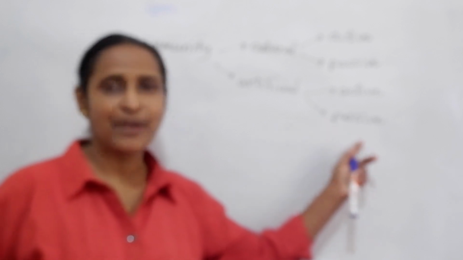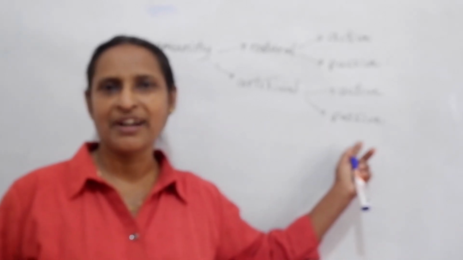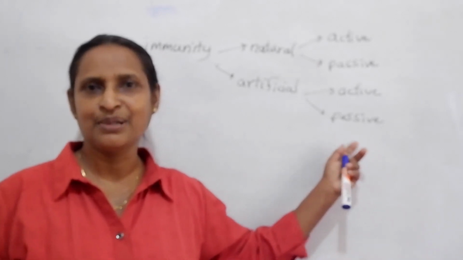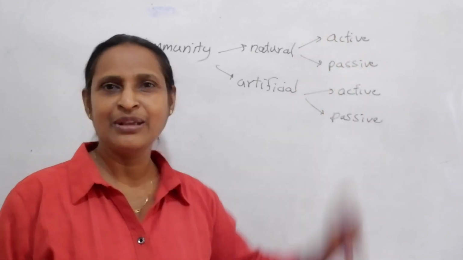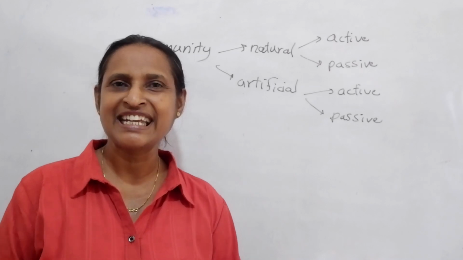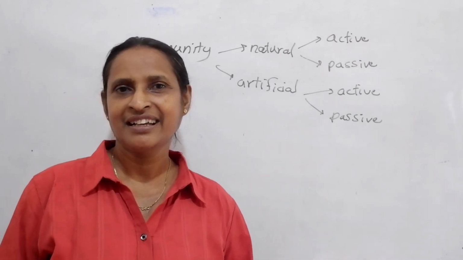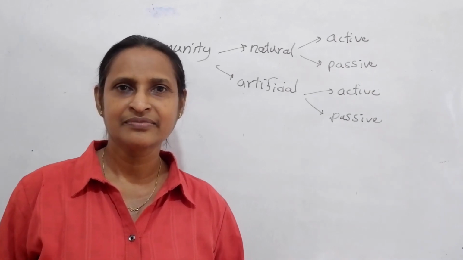Then artificially acquired passive immunity means ready-made antibodies are provided to the body, such as anti-tetanus and anti-venom. Active immunity is more fruitful because it is long-lasting in comparison with passive immunity.